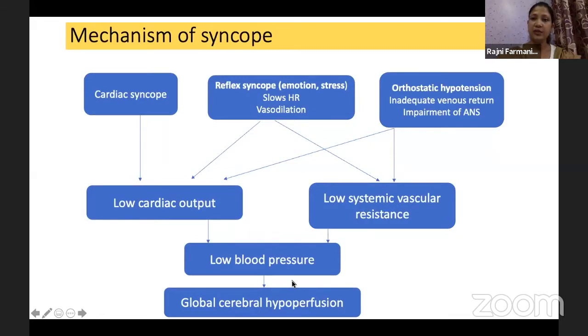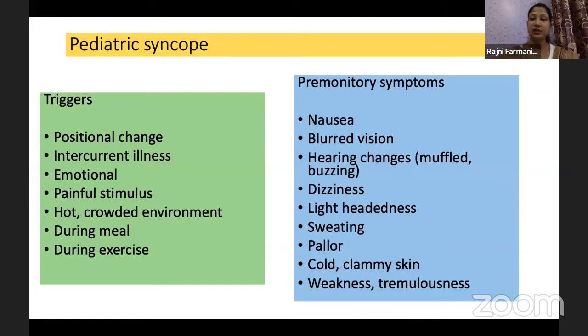So it is said that the mean blood pressure falls below 30 to 40 of that level. And finally, it will lead to global cerebral hypoperfusion and thus loss of consciousness and loss of postural control. The triggers are very important for syncope. We should know that positional change, like sudden standing up, sudden stooping down, are the changes which might trigger the mechanism of syncope.